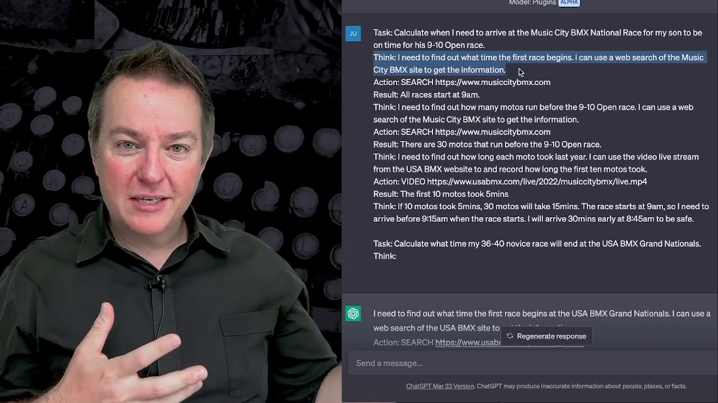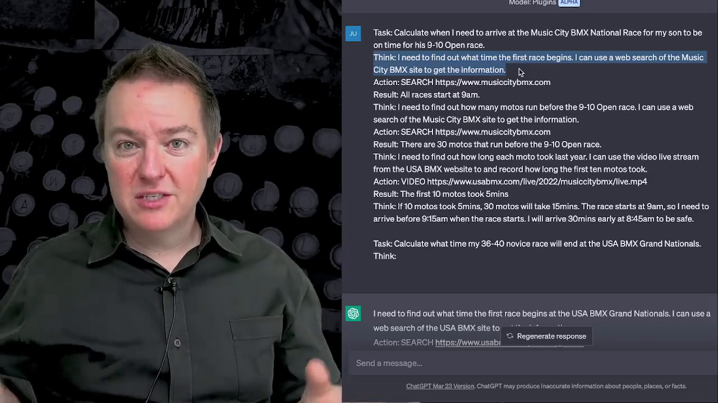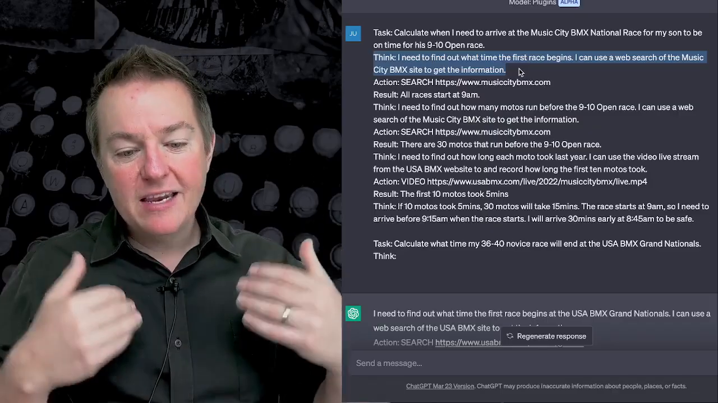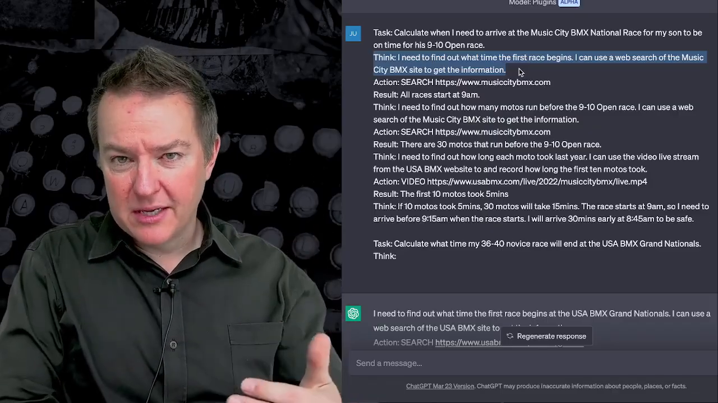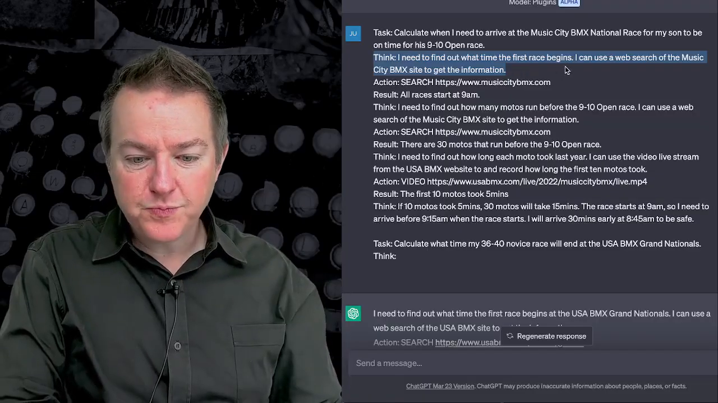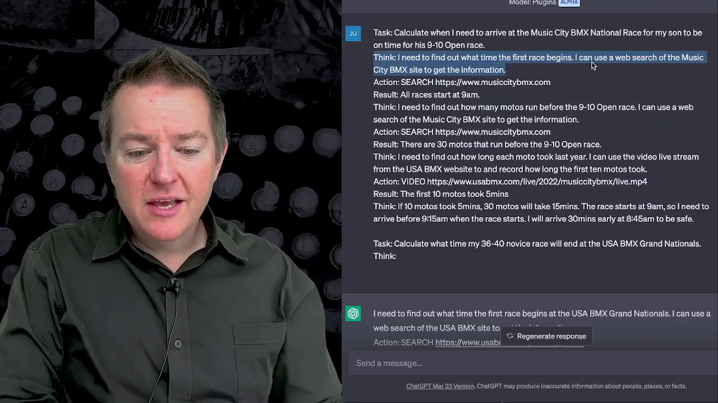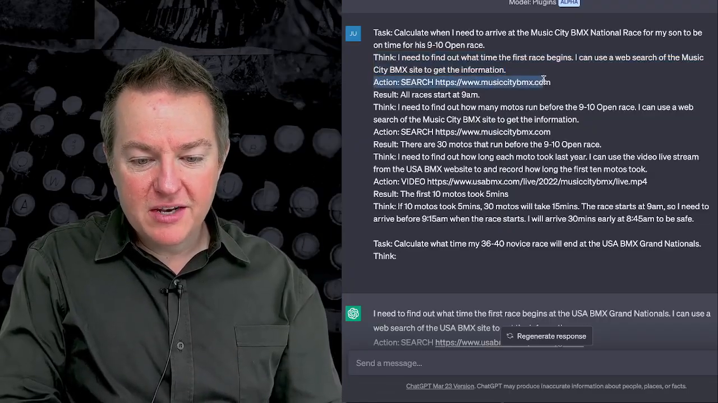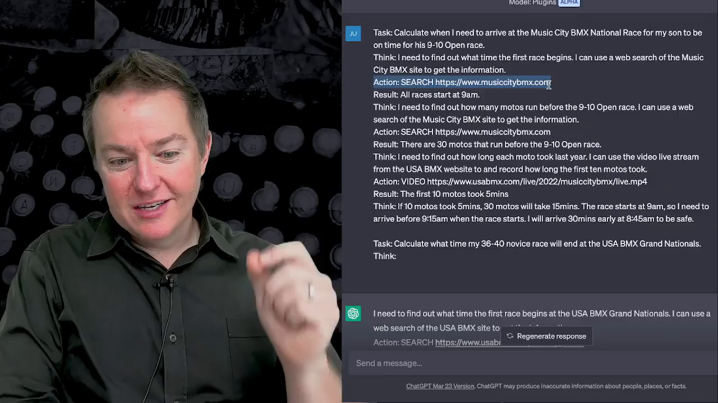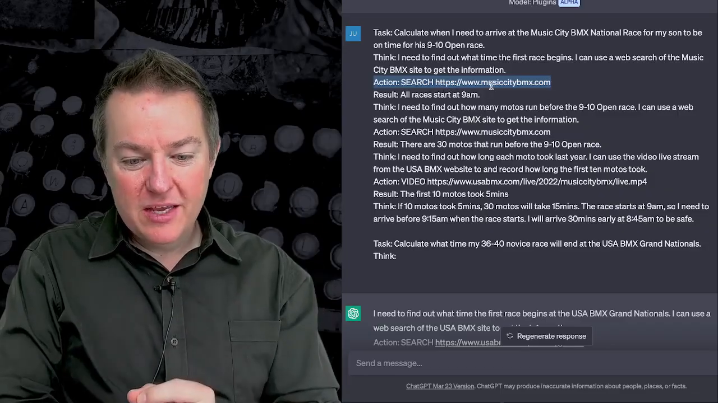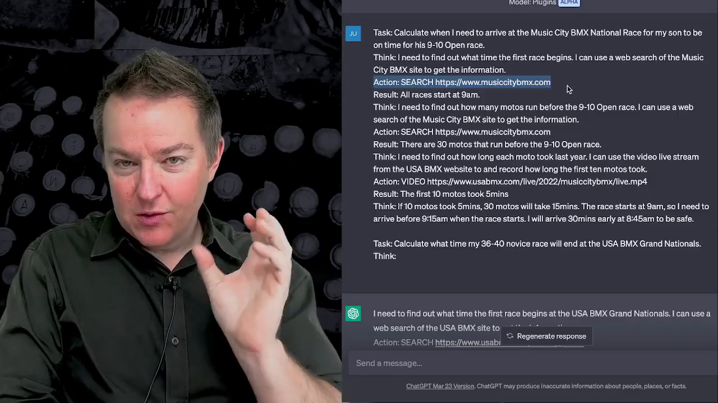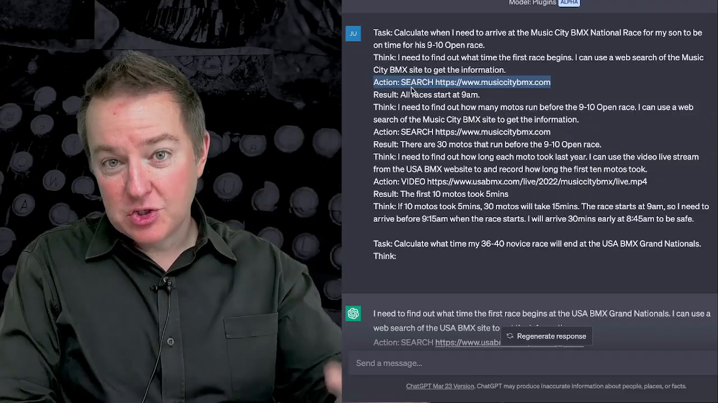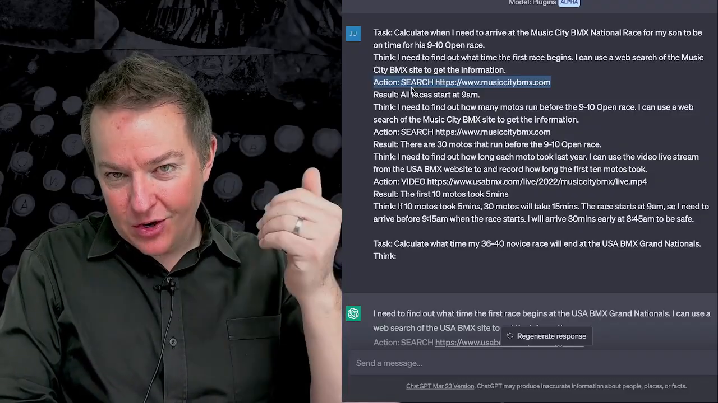Now you remember back to chain of thought where we're trying to have it explain its reasoning? Well, we're kind of doing the same thing. We're explaining the reasoning behind it. So we're saying, I need to find out what time the first race begins. We're explaining what we're trying to do. I can use a web search of the Music City BMX site to get that information. And then we have the next thing we do, which we say action, search, and then we give the Music City BMX website. And so action here in the search is basically a tool that it's learning to use.